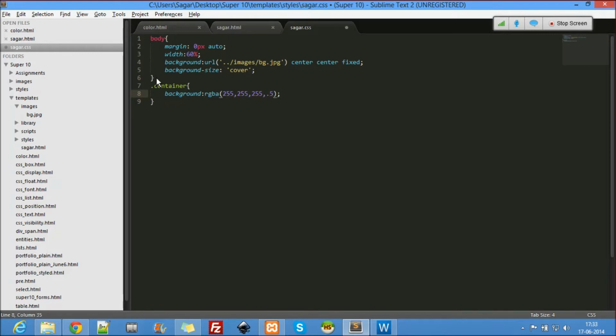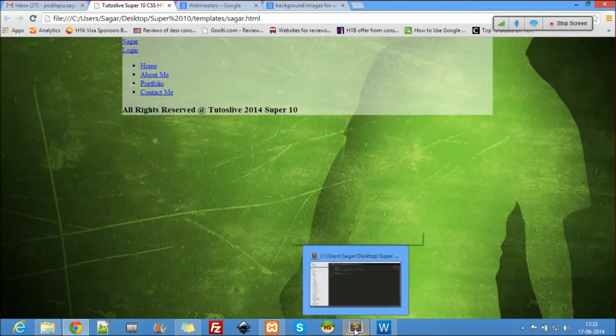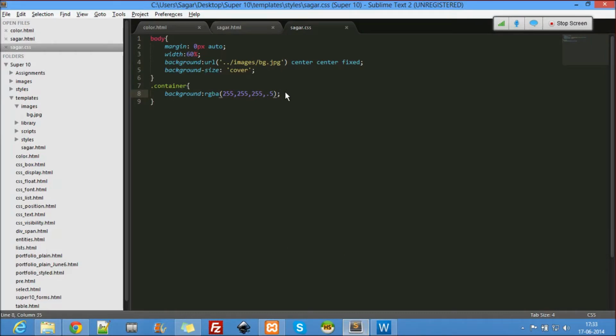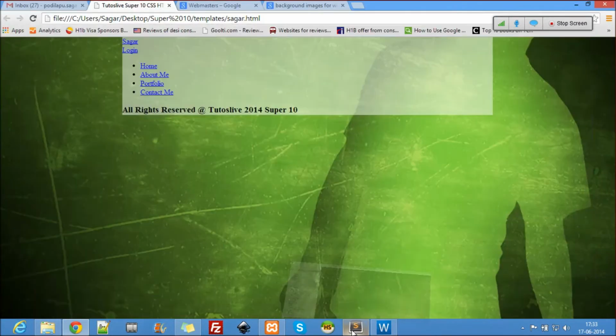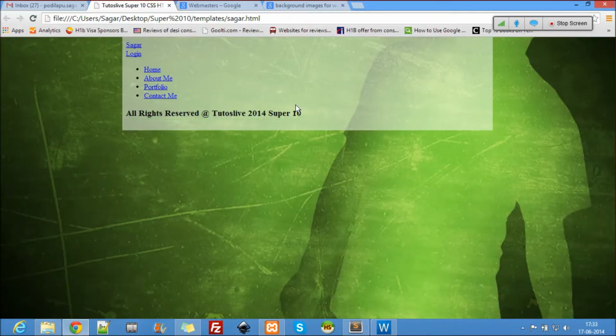So let's see. See that? It looks good, right? It does look good. And then we need to have a padding there, a padding of, let's take 1%. Okay, the padding of 1% has been applied there.